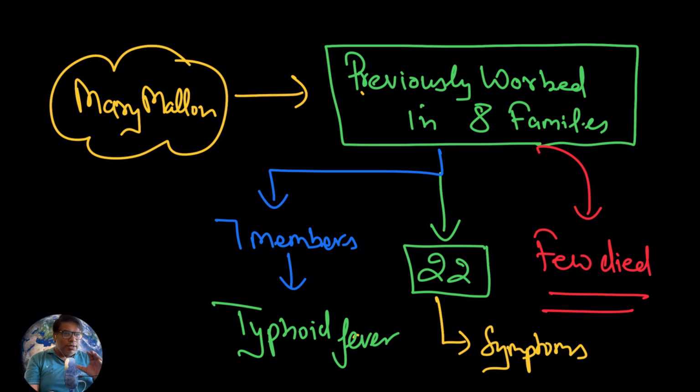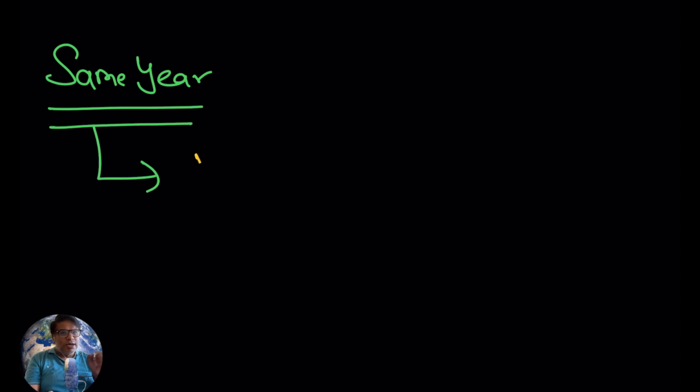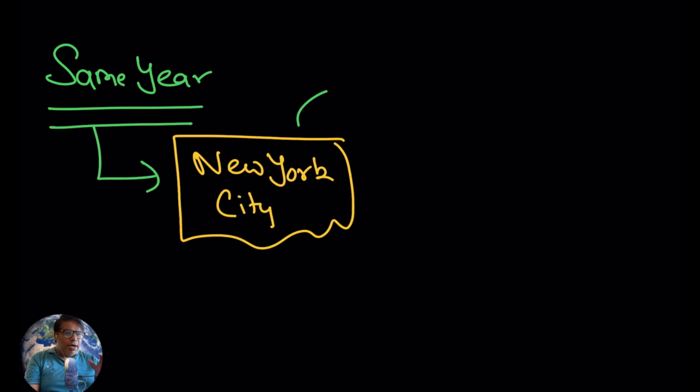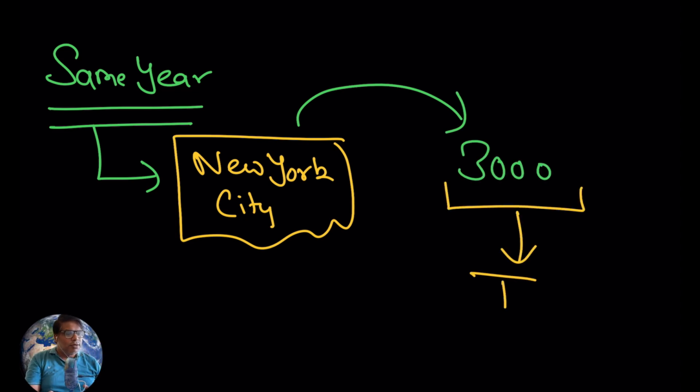So scientists had a speculation that Mary Mallon might be responsible for transmission of typhoid fever. Here I just want to tell you, in the same year in New York City, there was an epidemic of typhoid fever.